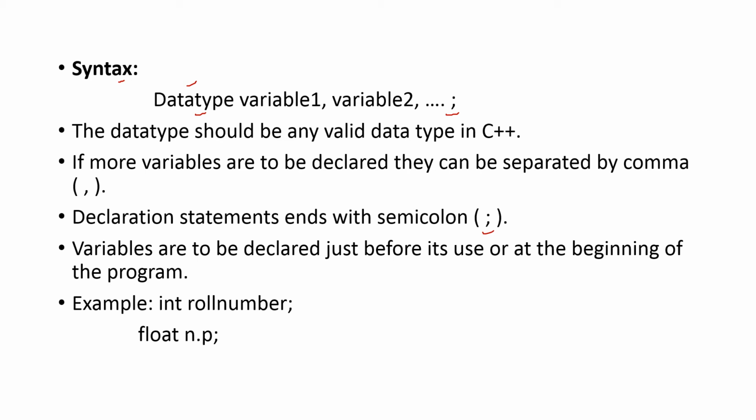Examples of declaration statements: int rollnumber. That is, rollnumber is a variable which we are using. It is an identifier given to a particular section, and it is of integer data type. Next, float variables are also declared like this.